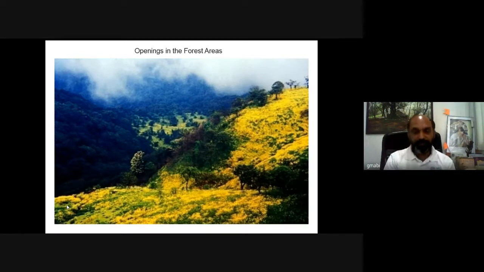During the festival time of Diwali, you will see this senecio with yellow flowers. If you visit in the month of July, it will look entirely bluish in color. If you visit in August, it will look entirely pink in color because of balsams and other things. So this is also a valley of flowers in the northern Western Ghats.